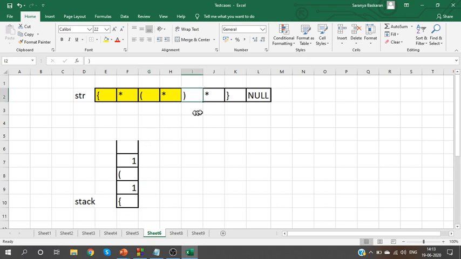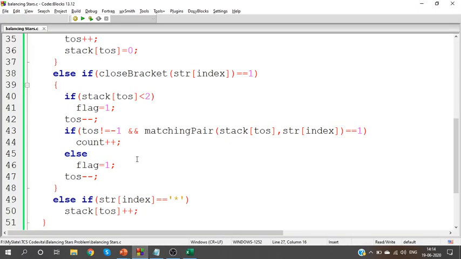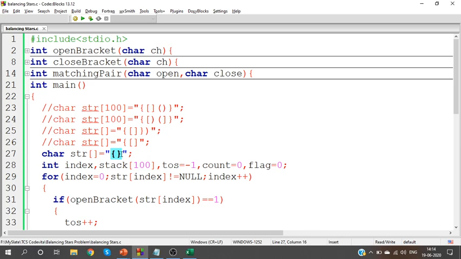Whenever I see a close bracket, I will check the count value. Count value is 1. So is it balanced or unbalanced? It is an unbalanced string. Right? Let me check whether it works. This test case will work.